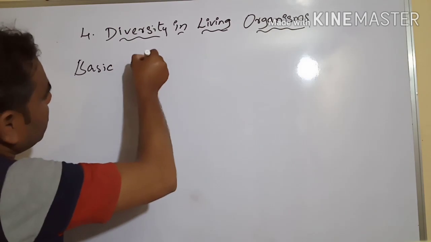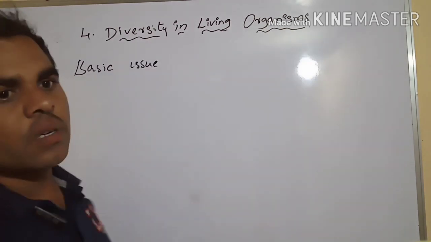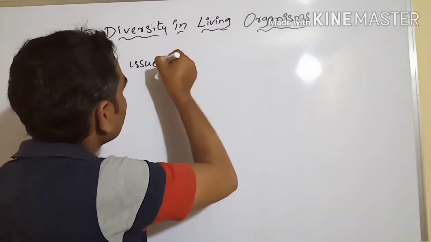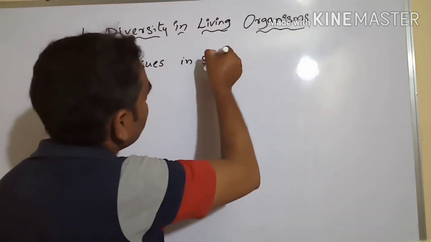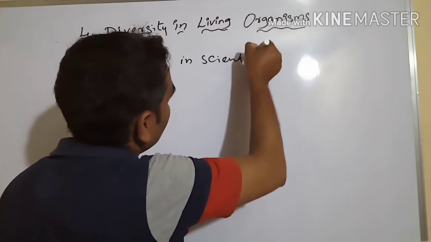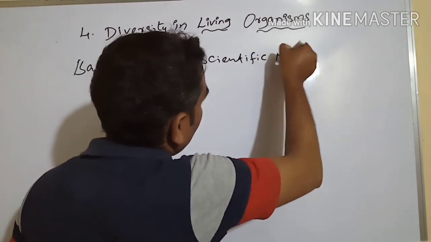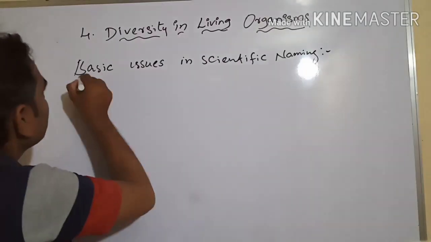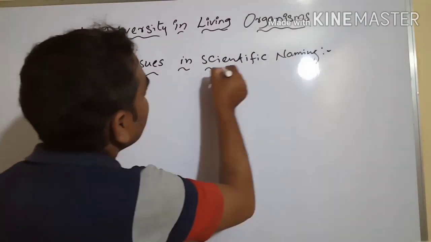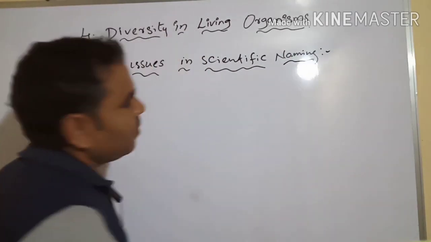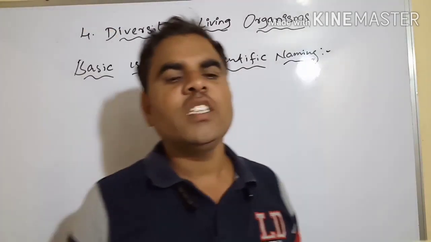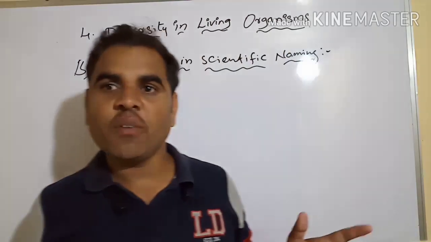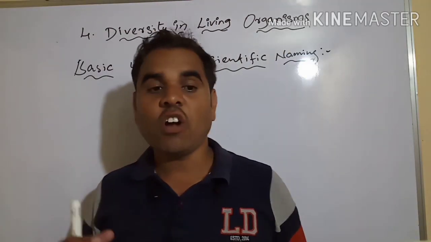Basic issues in scientific naming. What basic issues are there in scientific naming? What is it? Taxonomy. Taxonomy means classification of the organisms.